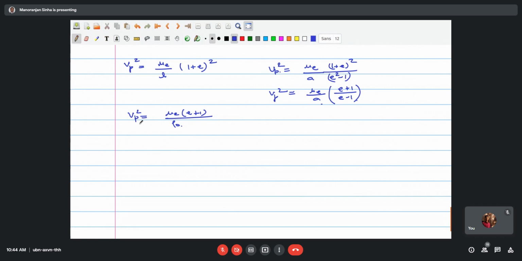This can also be written as Vp square equal to mu e times c plus 1, because a times c minus 1 is nothing but r parity, which is here rho 0. And this quantity then becomes Vc times c plus 1.